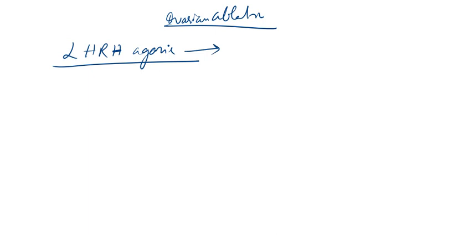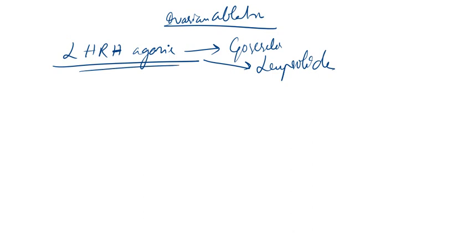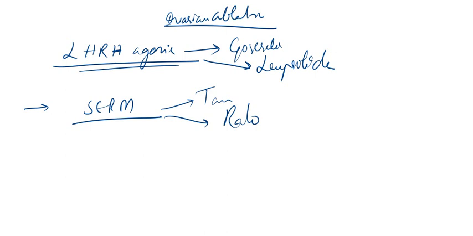LHRH agonists. What are those drugs? That is goserelin and leuprolide. These are LHRH agonists. Or we will also discuss another procedure, that is through SERM. What are SERM drugs? Selective estrogen receptor modulation drugs. Can you tell me what the SERM drugs are? That is tamoxifen and raloxifene. So we can also use SERM drugs to control the ovary. Now the third type is aromatase inhibitors.